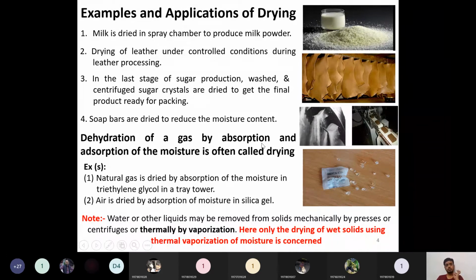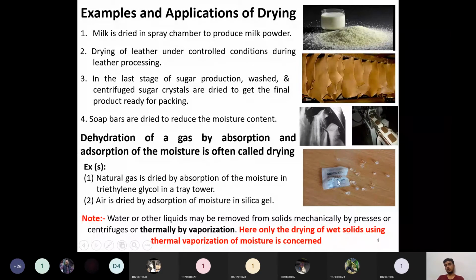But in this unit, we are concentrating only on removal of moisture content from solids. The next example is air dried by the adsorption of moisture. You have to note the difference: here it is absorption, here it is adsorption. Moisture in silica gel.